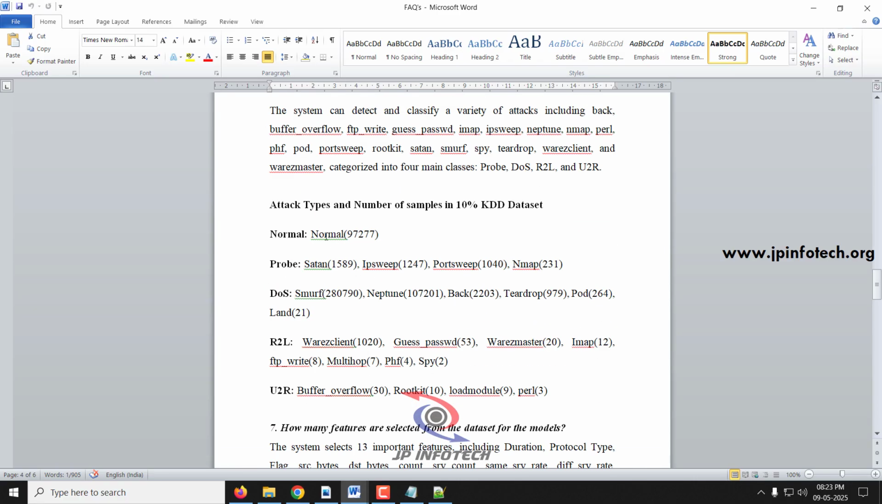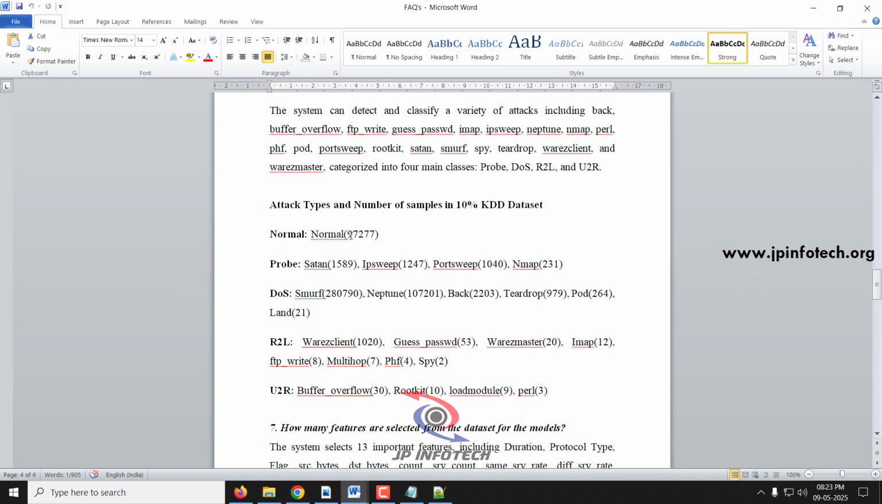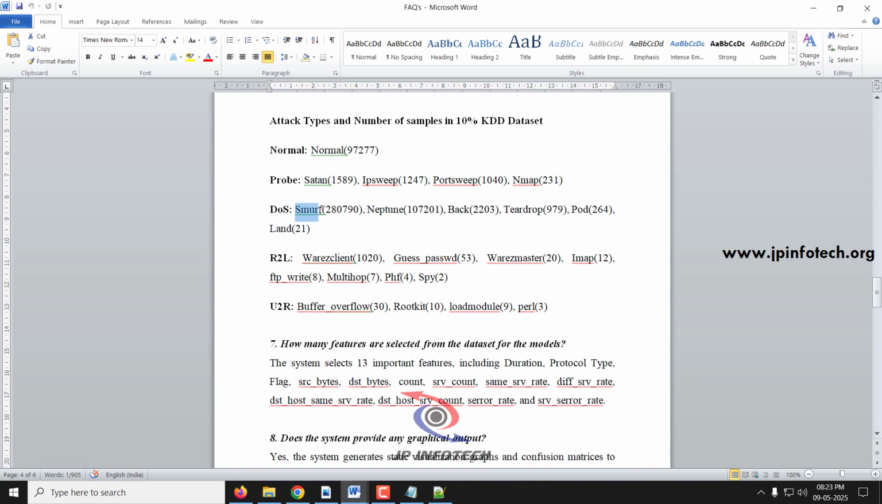Here you can see the classifications. In this dataset, 97,277 records are normal class. For the probe class we have attacks like Satan, IP sweep, port sweep and nmap. Satan contains 1589 records, IP sweep contains 1247, port sweep contains 1040, and nmap contains 231. For the DoS class, you can see attacks like Smurf, Neptune, Back, Teardrop, Pod, Land,